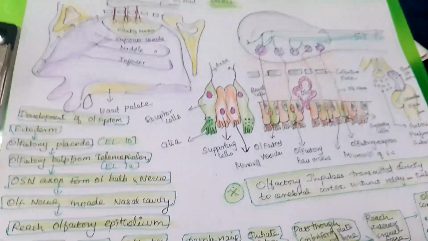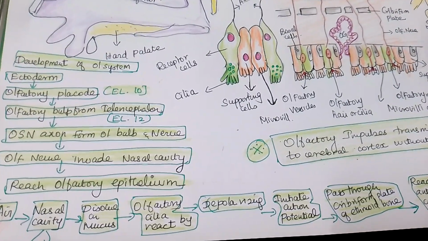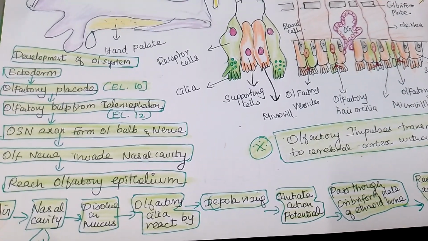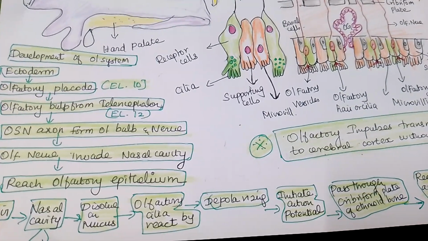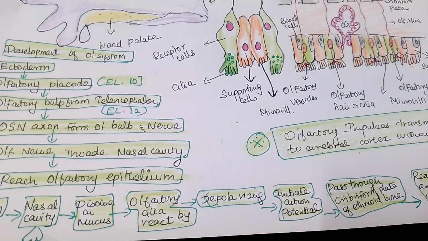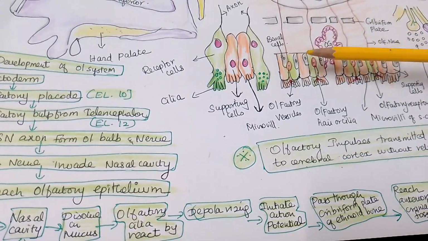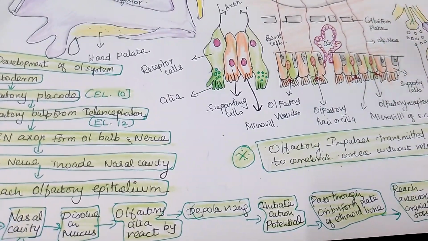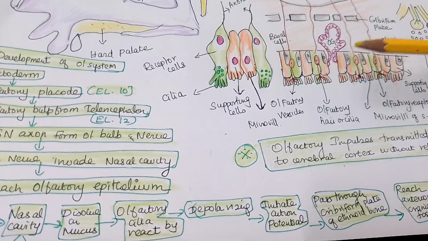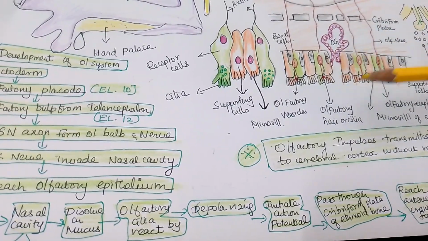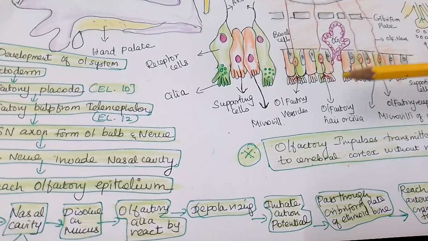In today's class we have seen the development of the olfactory system, how it develops. It also develops from the ectoderm, and the olfactory bulb develops from the telencephalon. From that, the olfactory sensory nerve axons develop and end in the olfactory epithelium. This is the microscopic structure of the olfactory epithelium. What are the cells present? Supporting cells and receptor cells, and the glands, Bowman gland or olfactory gland, which secrete the mucus, so that when any smells come, the receptors get activated, the smells dissolve in this mucus, and they start to sense the smell.